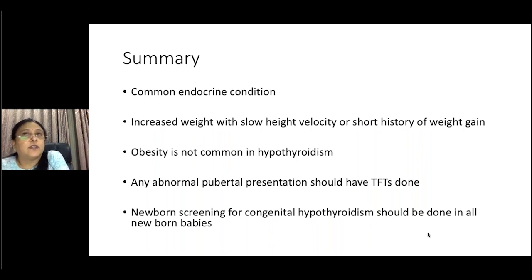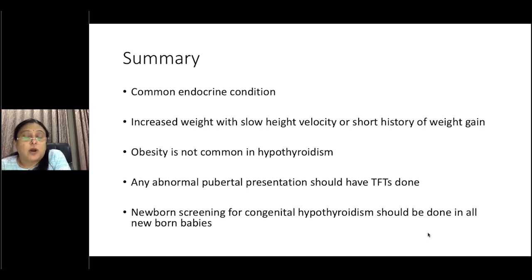You've got both congenital as well as acquired. Congenital has to be looked into. We need to identify these infants as early as possible, and newborn screening is the best way forward, or at least doing a cord TSH will help us identify these infants.